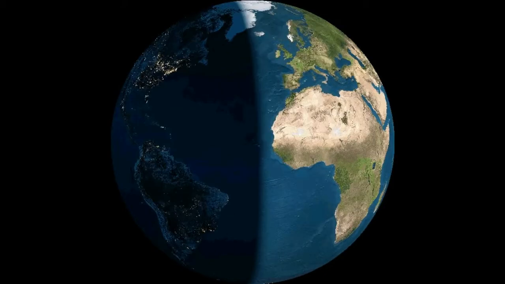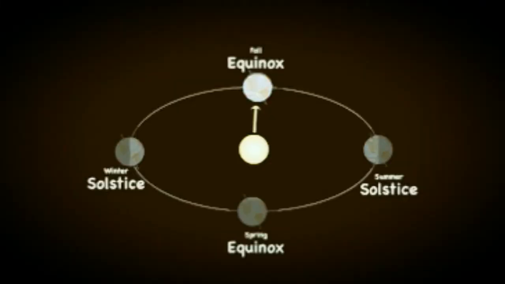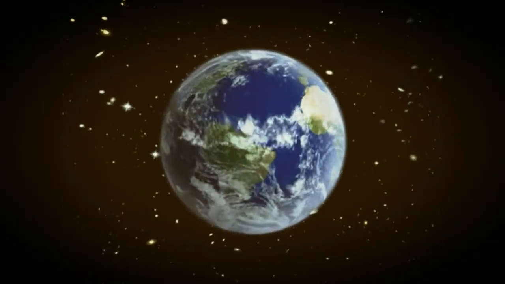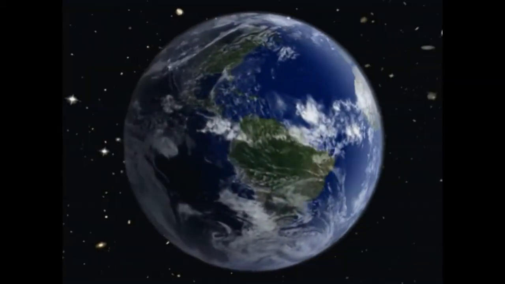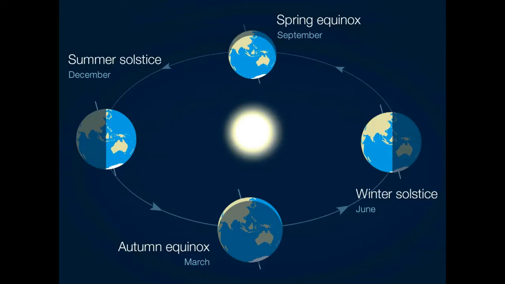In June, it is the southern hemisphere winter solstice and the northern hemisphere summer solstice. The north pole is at its most direct tilt toward the sun and the south pole tilts away from the sun.